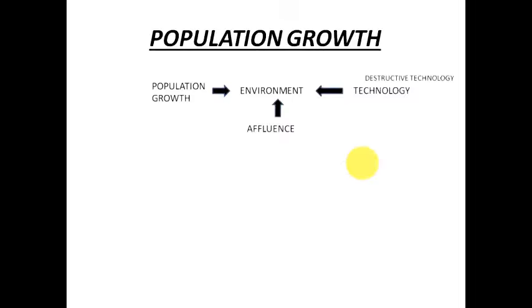Environment means it is not just the population staying on this earth, but the affluence is also affecting the environment. On the other hand, we see that with urbanization and modernization taking place, technology is also very sophisticated nowadays. Technology is improving day by day. So this technology also has some effect on our environment, right? Now the technology I'm talking about here is a destructive technology. Of course, technology has its positive as well as negative effects on the environment.